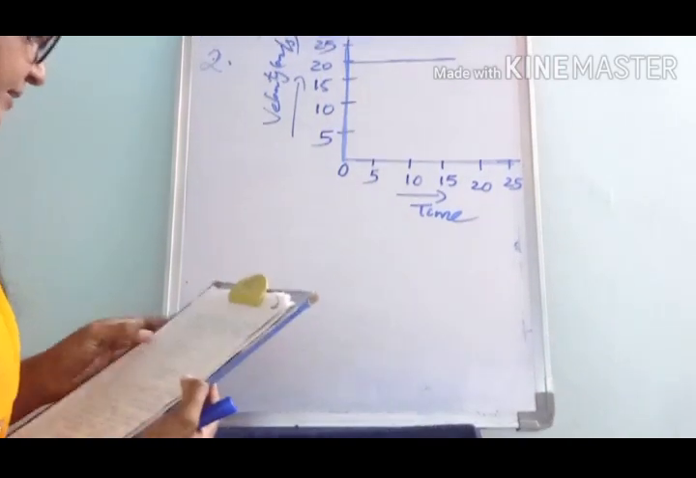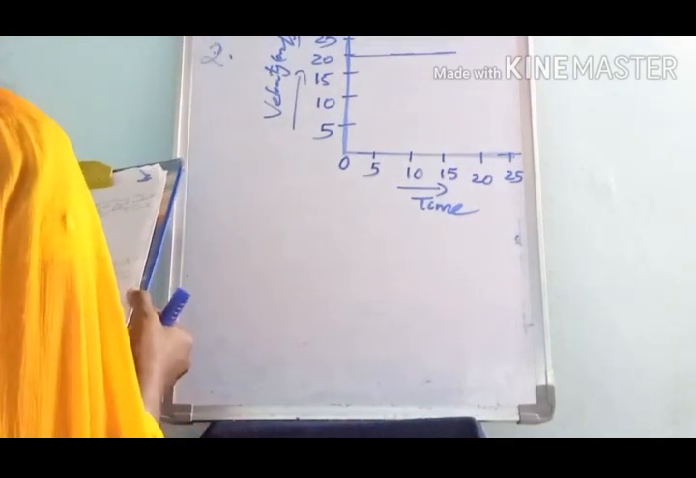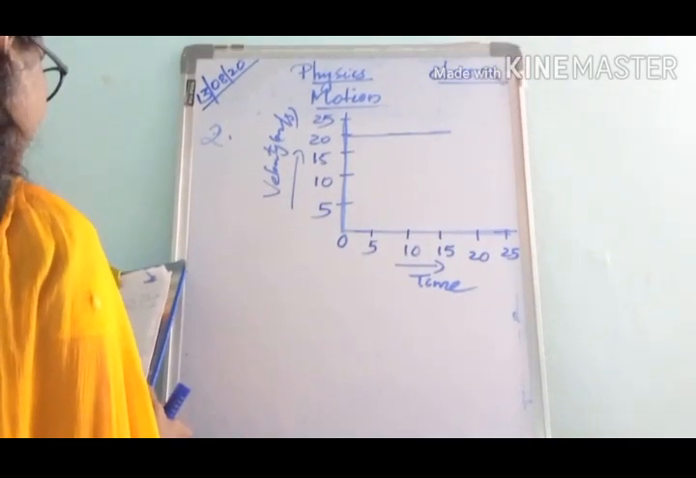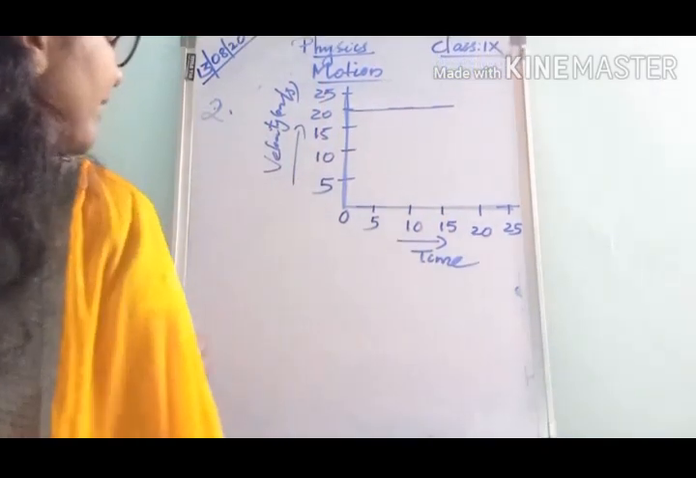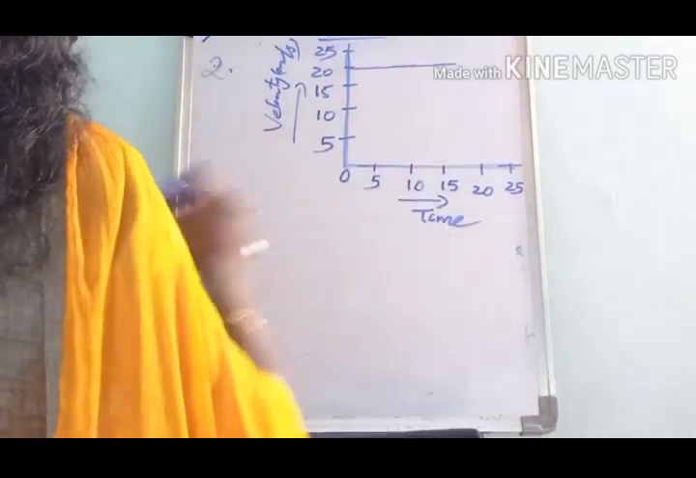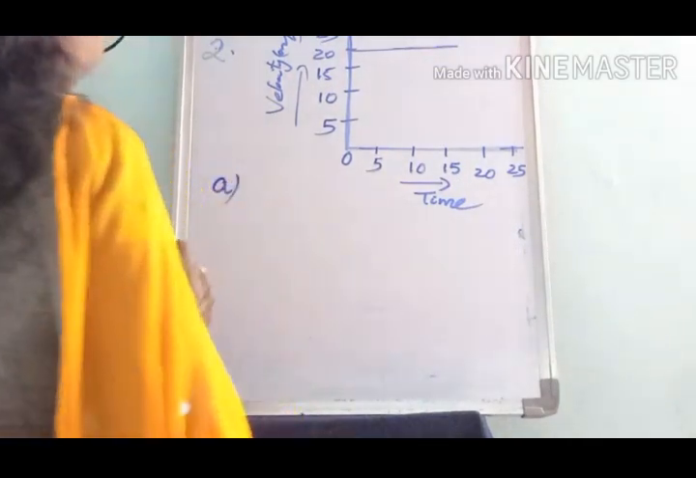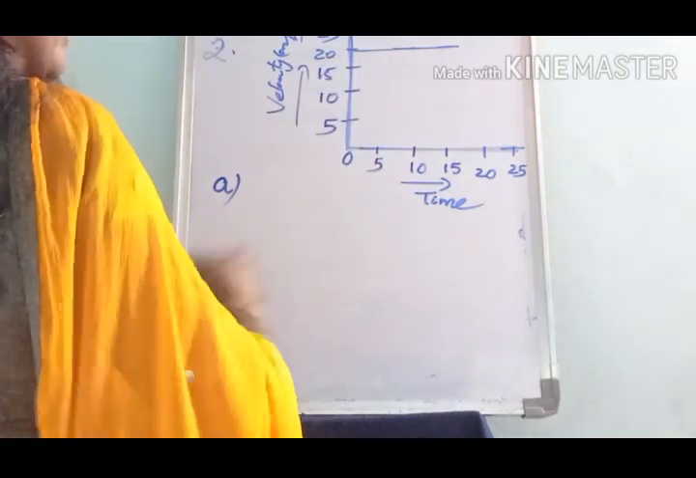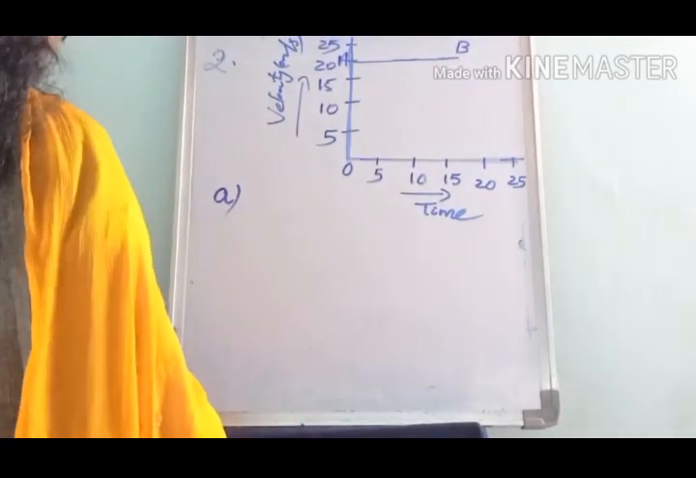Next, the second question: the velocity time graph shows the motion of a cyclist. We have to find its acceleration, then velocity and the distance covered by the cyclist in 15 seconds. That is the question. Here the velocity time graph is given, and it shows the motion of a cyclist. First we have to find the acceleration a. We can name this line AB. AB represents the velocity time graph for the cyclist.